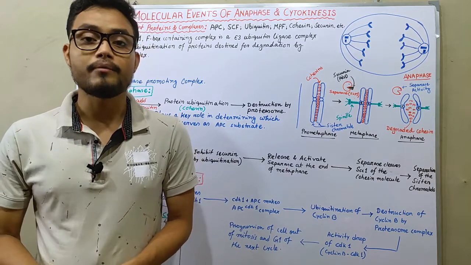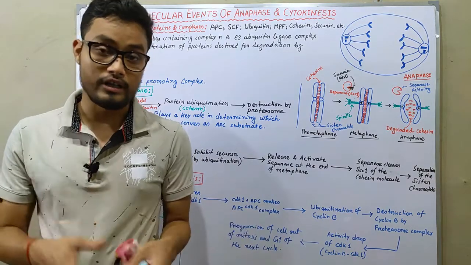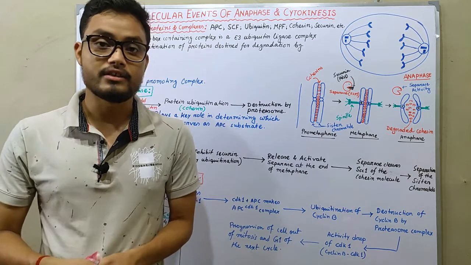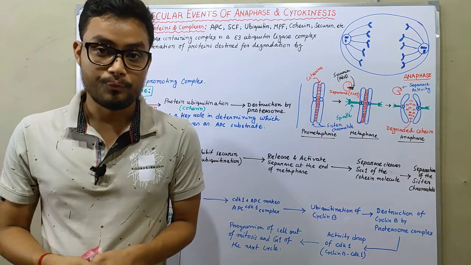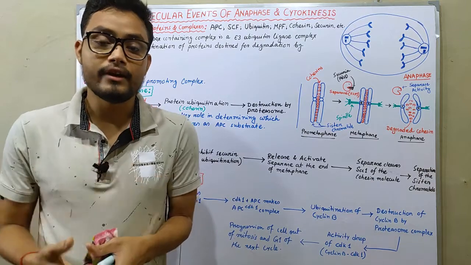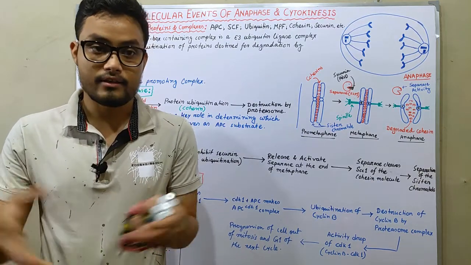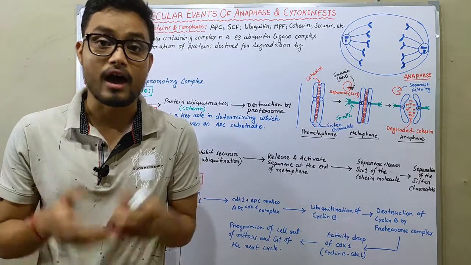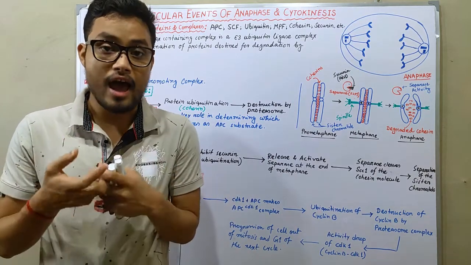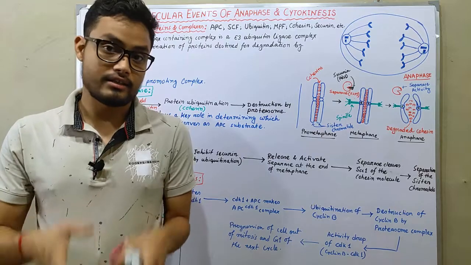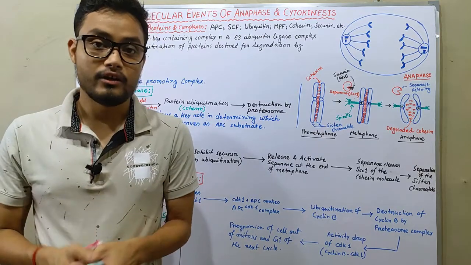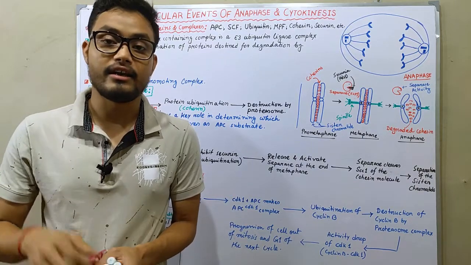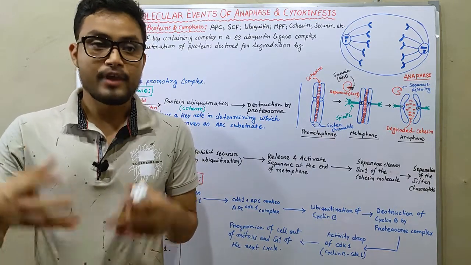So in this video, I am going to discuss those proteins and enzymes that work in anaphase and cytokinesis at the molecular level. Because we all know that in anaphase the separation of sister chromatids occurs, but how has the separation occurred? Let's jump into the topic and learn about those critical proteins that are essential for anaphase and also for cytokinesis.